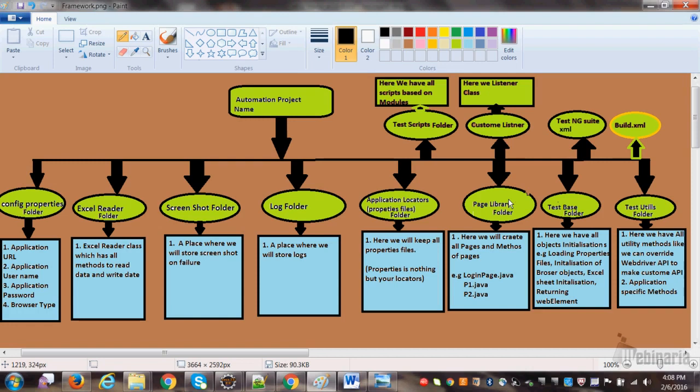But when you don't have methods for the pages, it will be painful for you, because every time in the script you have to do the same coding. So for that we require a page library. Then what is the test base folder?